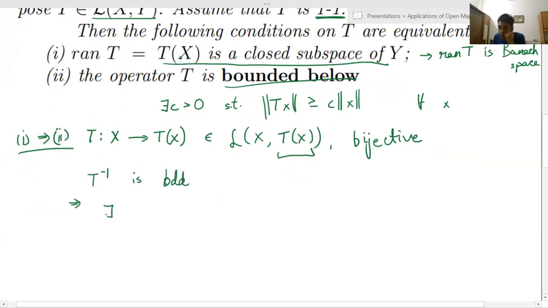Therefore, there exists some C greater than 0 such that the norm of T inverse y is less than or equal to C multiplied by the norm of y for all y.